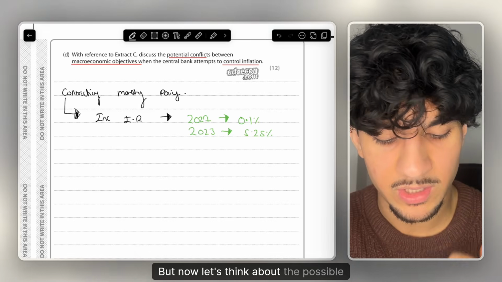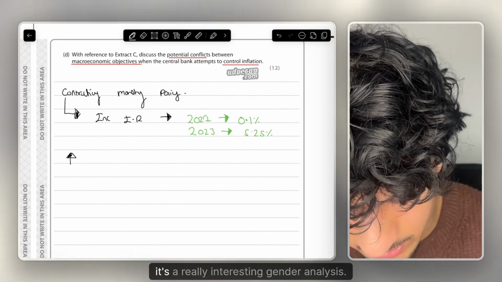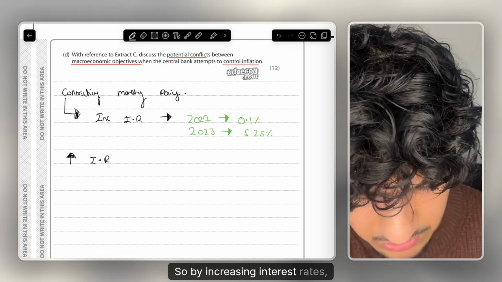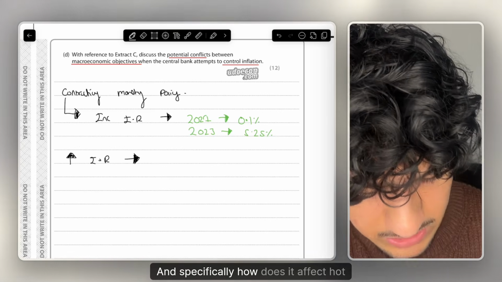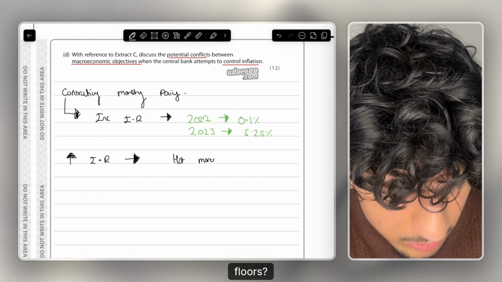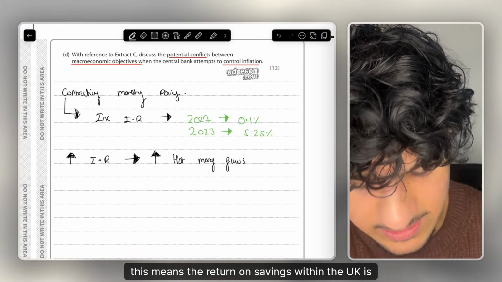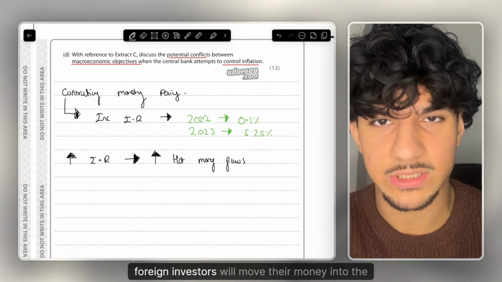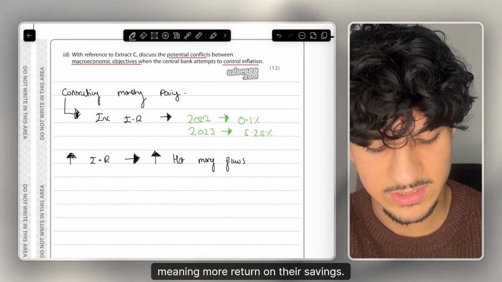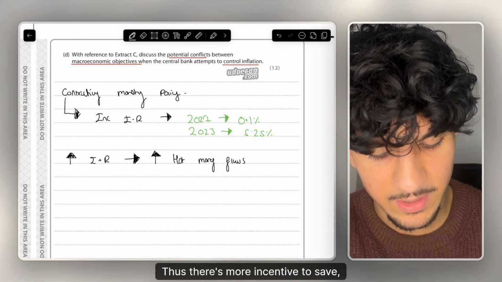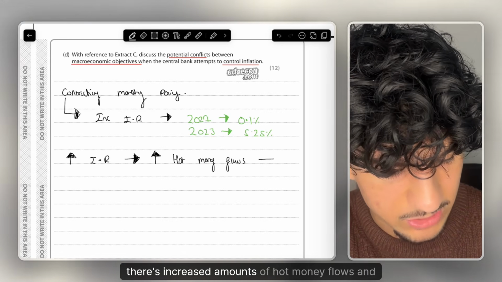But now let's think about the possible macroeconomic conflict here. So, trying to take a slightly different spin, and it's a really interesting chain of analysis this is. By increasing interest rates, how does it affect investors into the UK economy? And specifically, how does it affect hot money flows? Of course, if interest rates are higher, this means the return on savings within the UK is higher. Therefore, foreign investors will move their money into the UK as they're guaranteed high interest rates, meaning more return on their savings. Thus, there's more incentive to save within the UK. So with increasing interest rates due to contractionary monetary policy, there's increased amounts of hot money flows.